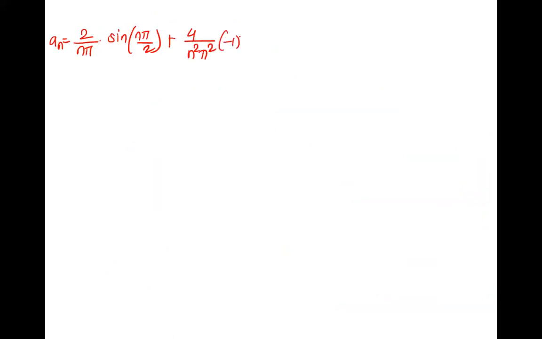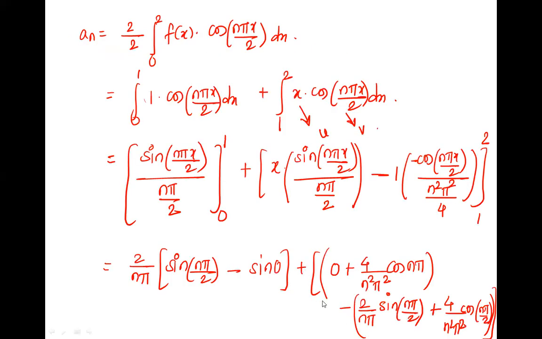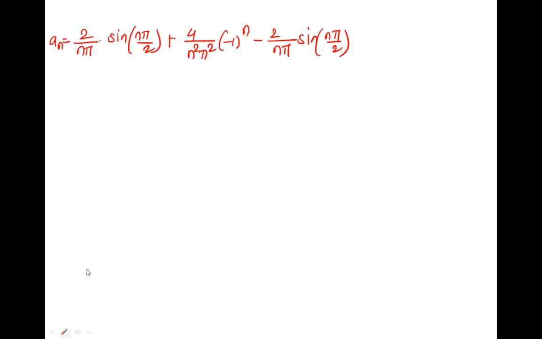Minus 1 raised to n. Correct. And next there is the same term with negative. So minus 2 by n pi sine n pi by 2. Right? Minus of this. So plus minus minus plus plus. So 4 upon n square pi square into cos n pi by 2.